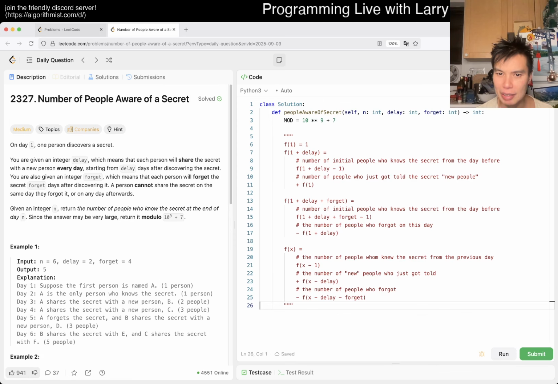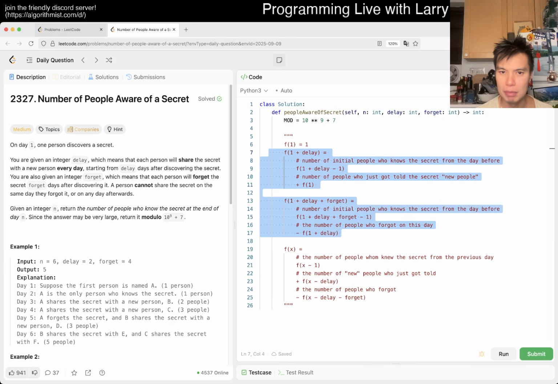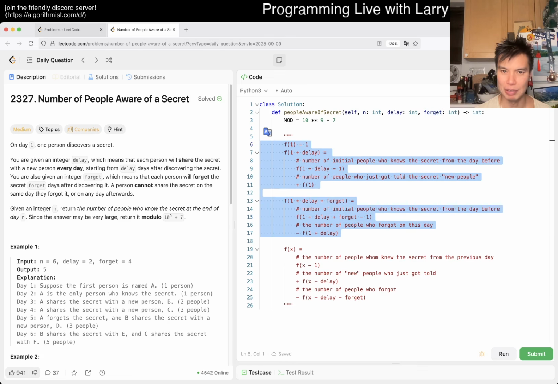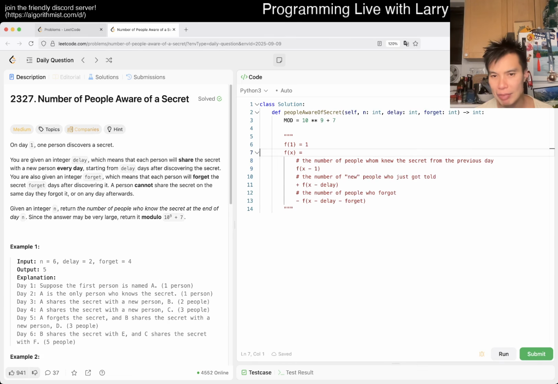I mean, these are two separated things, but you have to combine them, right? And that's basically the idea of going forwards and backwards. And technically this isn't exhaustive because you have to do minus delay or something, but that's fine. So that's how you can reduce this to here. And now if we have this, then it is just a pretty straightforward dynamic programming, which you can do forwards or backwards. I think it's fine.